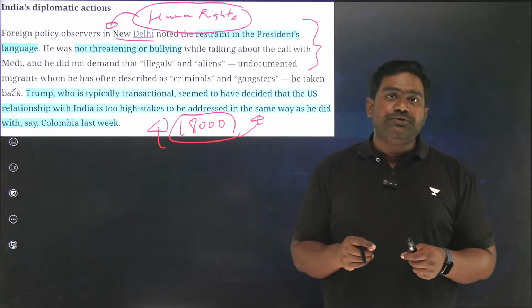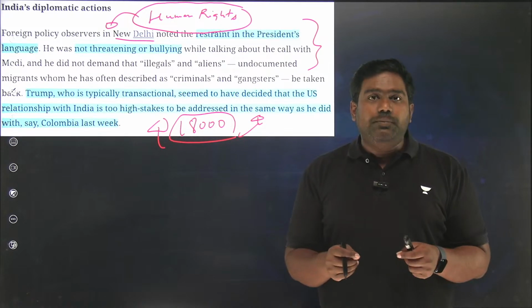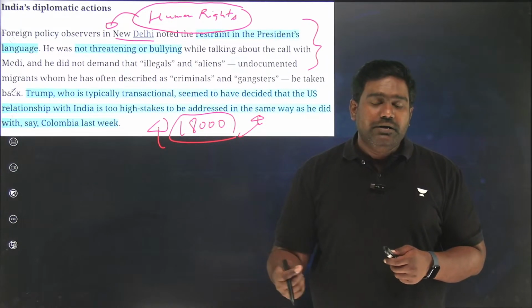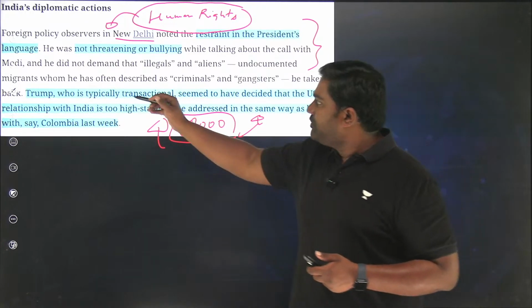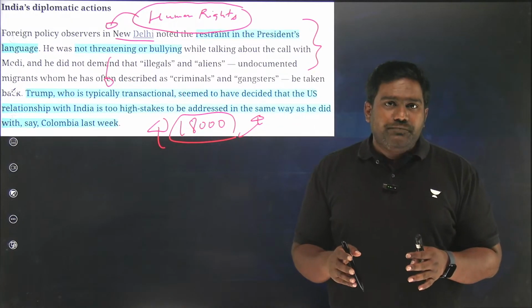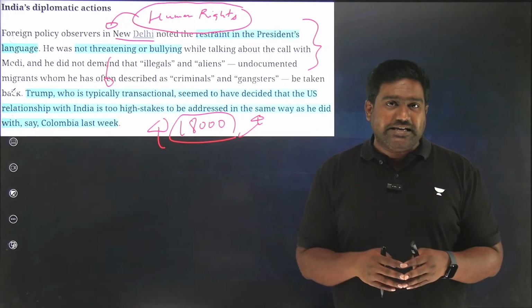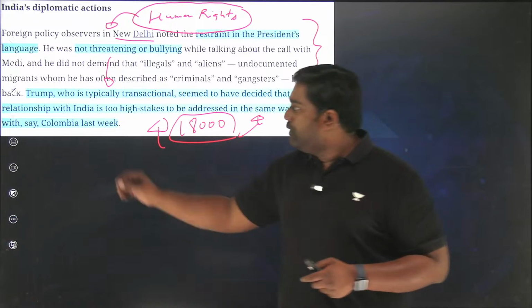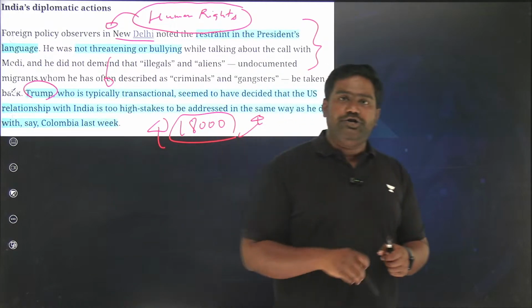to raise this voice. I'm pointing this out because next week, Prime Minister Modi is traveling to the United States to meet Donald Trump. So this issue has to be brought up. As of now, Trump also has been slightly easygoing with India. Unlike others, he has not threatened tariffs against India, at least as of now. And specifically, Trump has not called out India for the illegal migration, right?